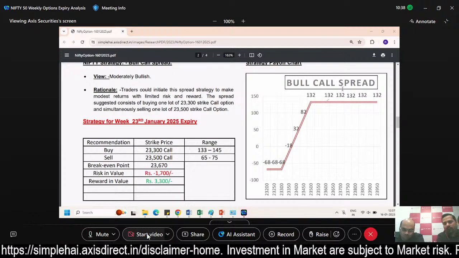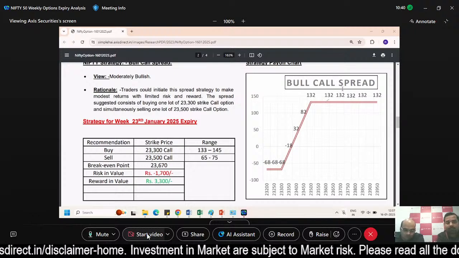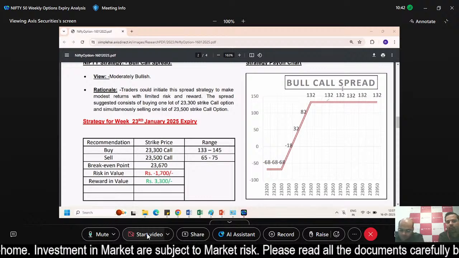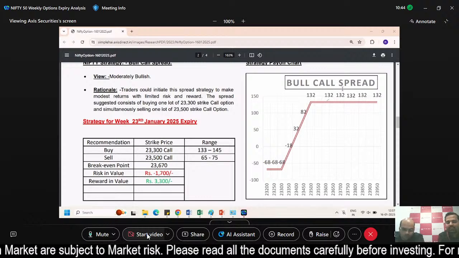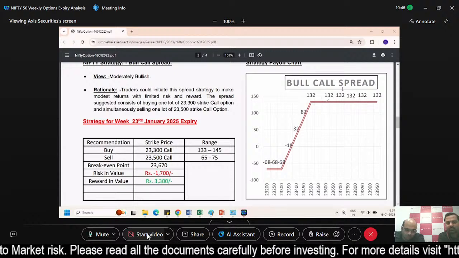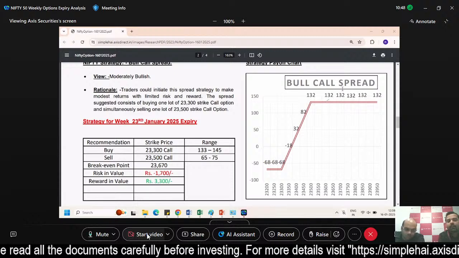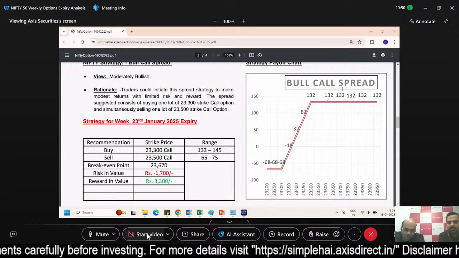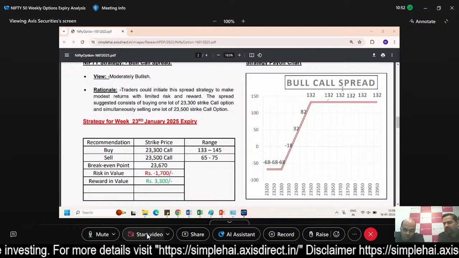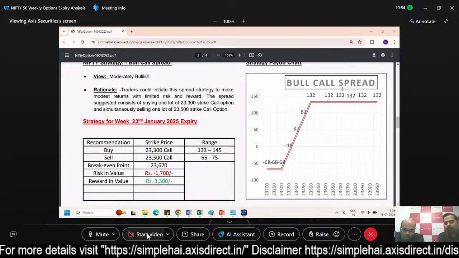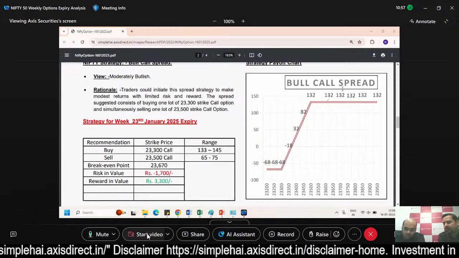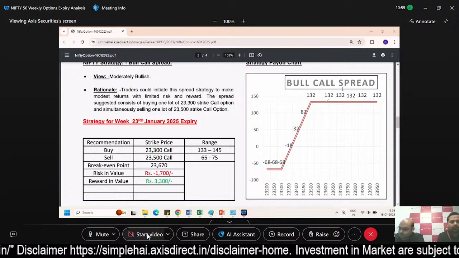Now I have with me Mr. Karan Pai, who is a research analyst and who is going to walk you through today's expiry, followed by the support and resistance, which sectors are leading today and which stocks are leading today, and what their support and resistance is, and simultaneously what the view on Bank Nifty could be. So over to you, Karan.